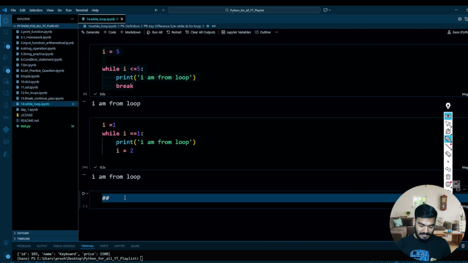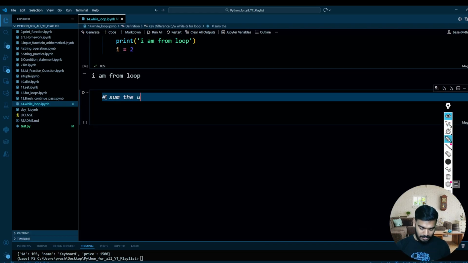Now let's see the next example. Sum the user input numbers until user input is not 0.